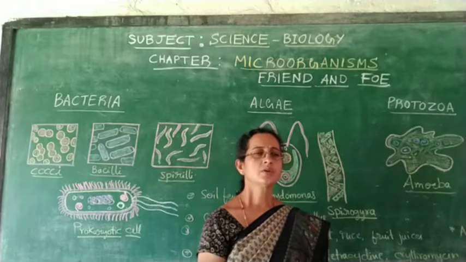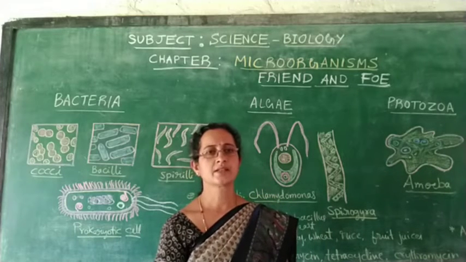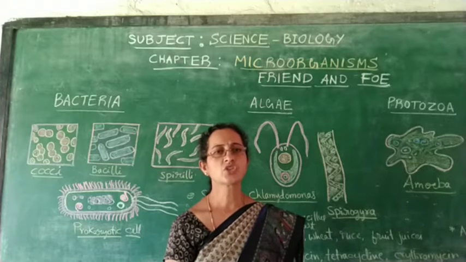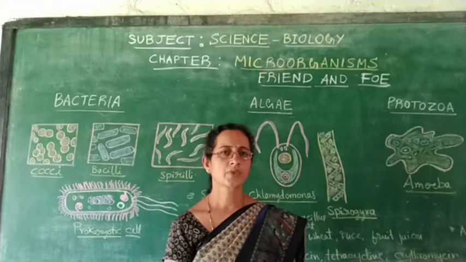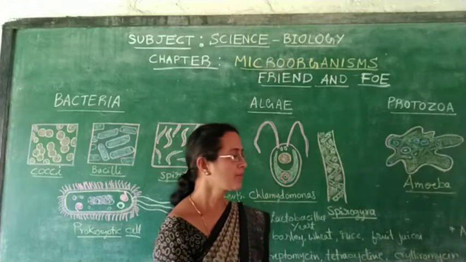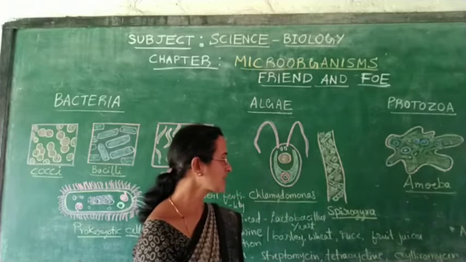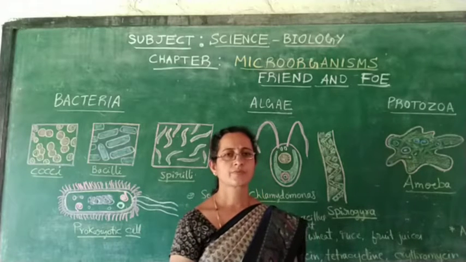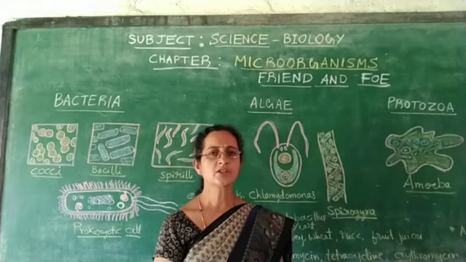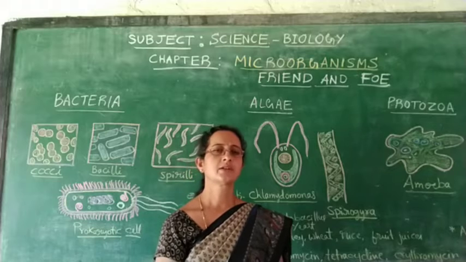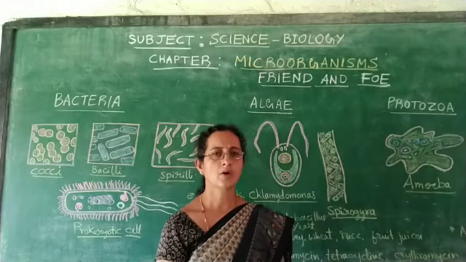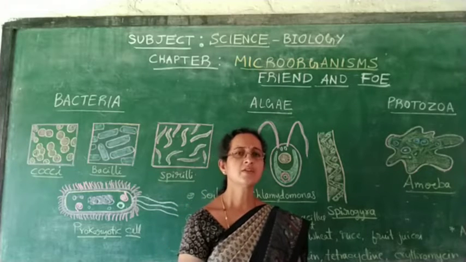Coming to the process of fermentation. Fermentation is the process of conversion of sugar into alcohol. Sugars are present in substances like wheat, barley, rice and some fruit juices. When you add yeast or some bacteria to it, they convert that sugary item into alcohol. This process is called fermentation.